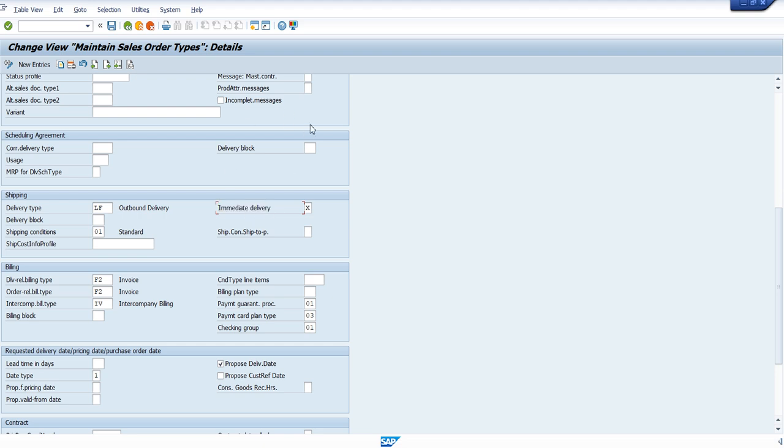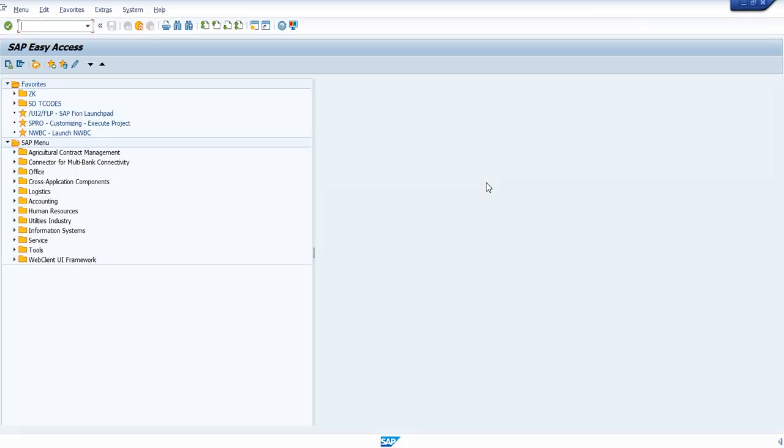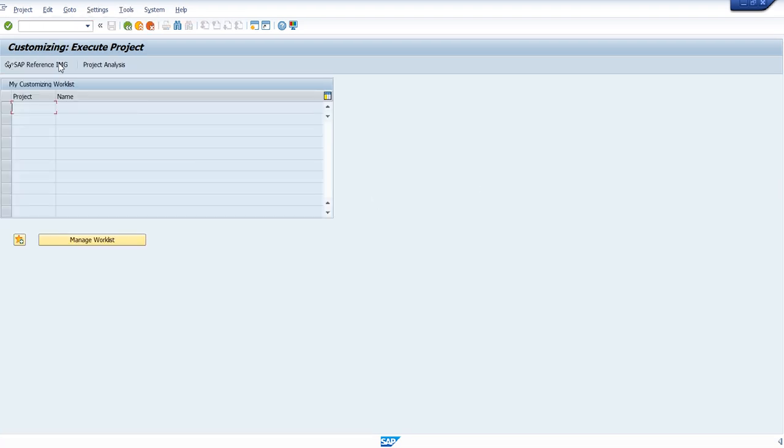For an example, maybe I'll open one more screen here. I'll open the configuration again.